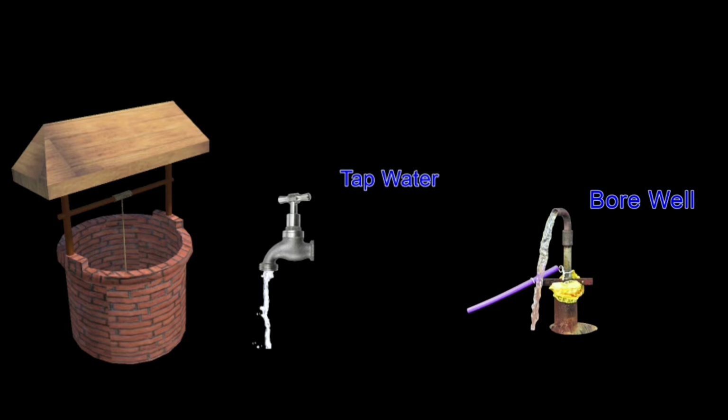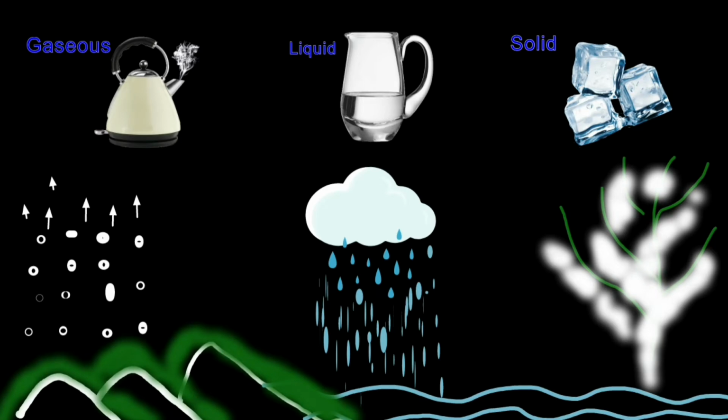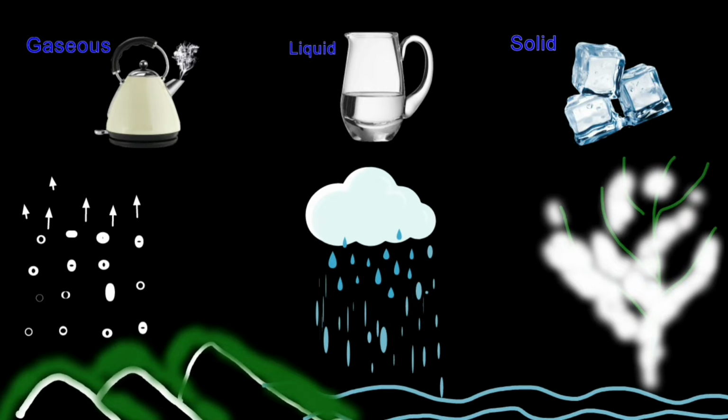Water can be seen in the water cycle in all three different states, such as gaseous state, for example, water vapor; liquid state, in the form of rain; solid state, in the form of snow.